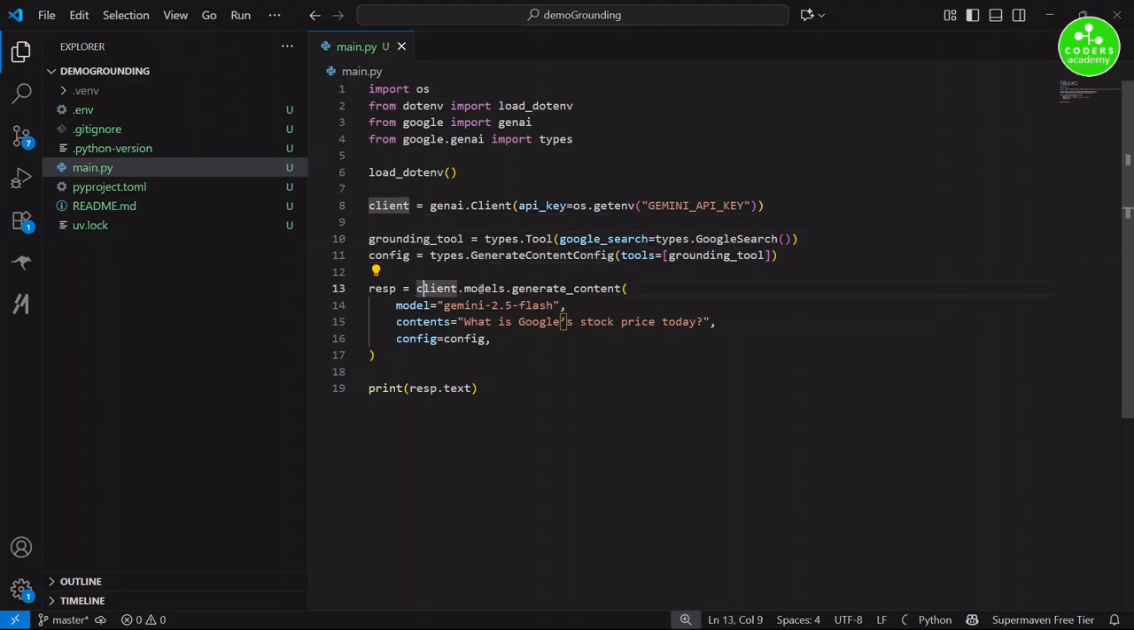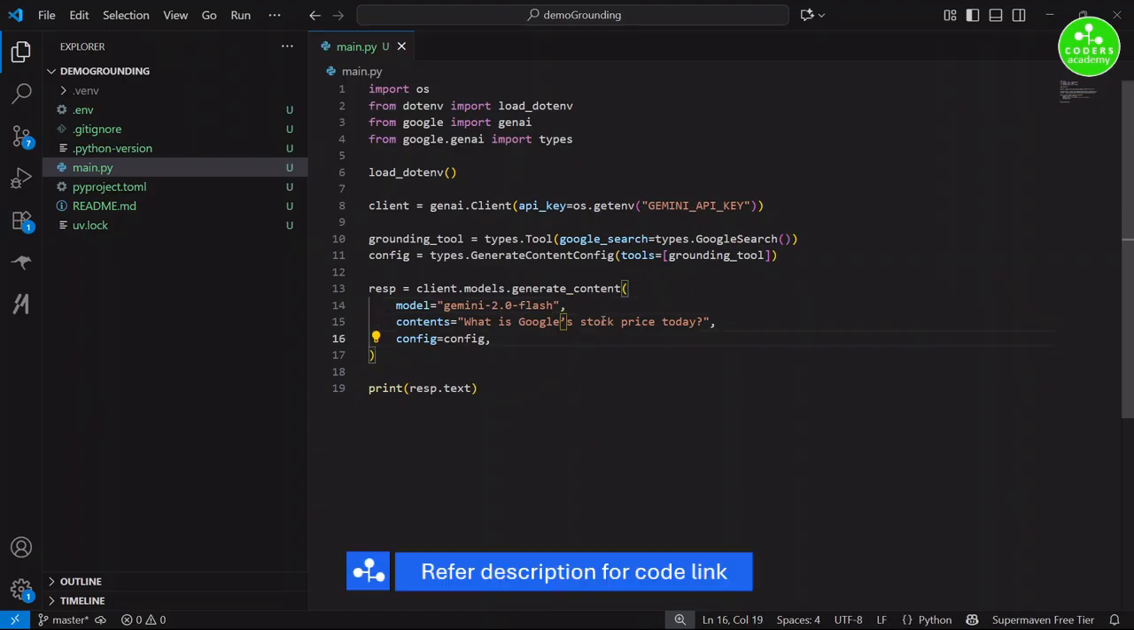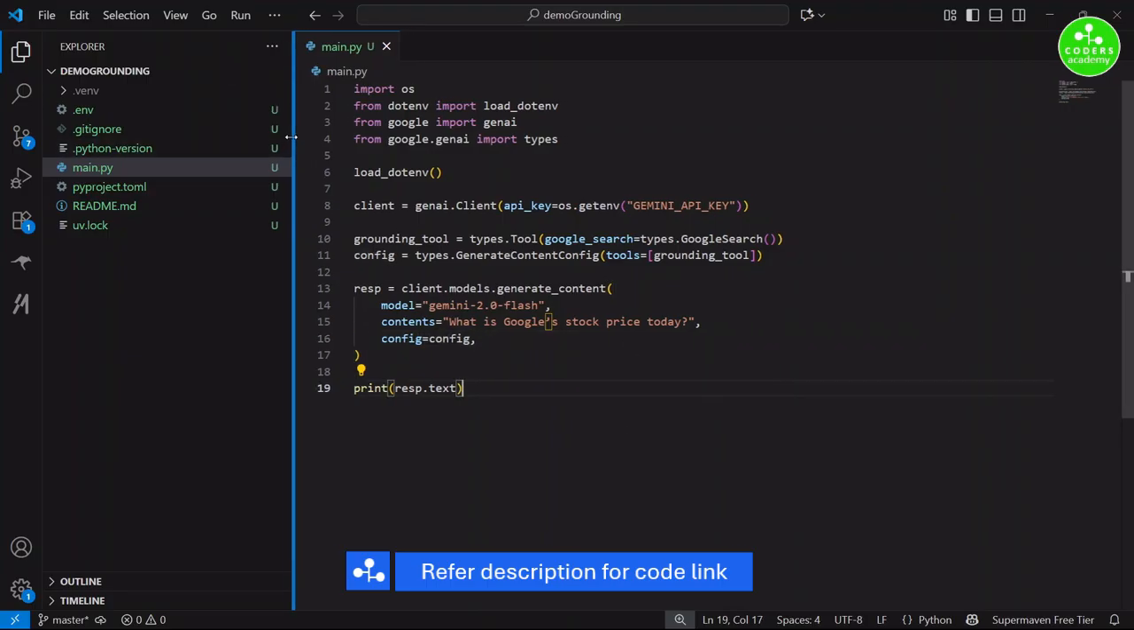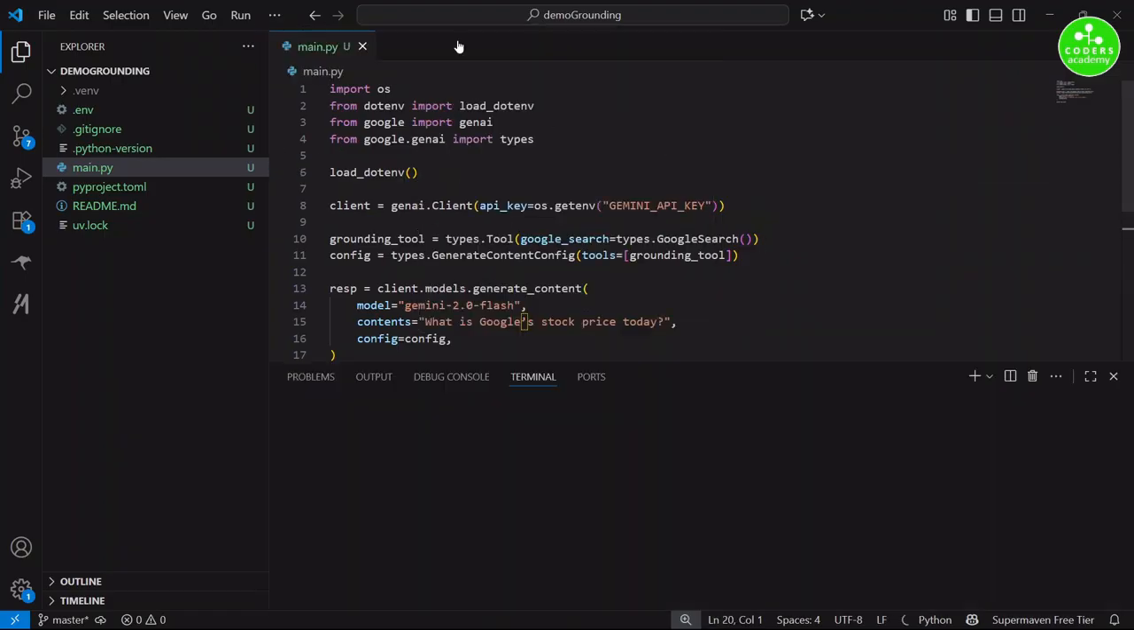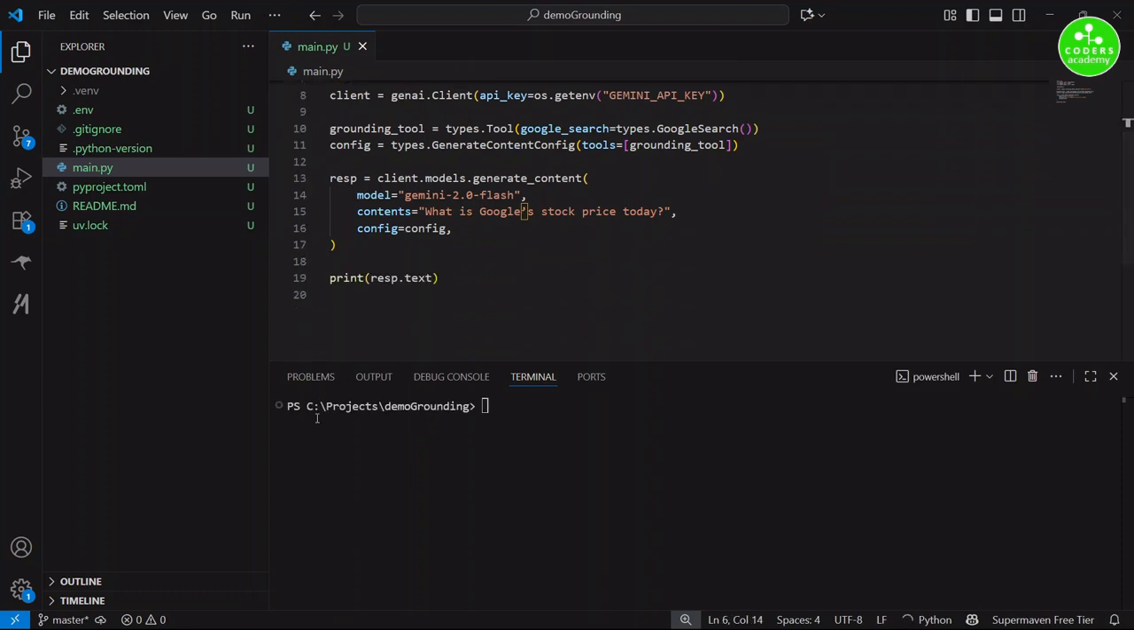Then we require a config, where we provide the tools inside it. Then we use the client to generate content, providing the model that we are going to use, our prompt, and passing in the config. That gives you a response object which we can print using response.text. In our case we are going to use the model Gemini 2.0 Flash. Now let's activate our virtual environment, so Scripts activate.ps1. Now we will run the main file, uv run main.py.